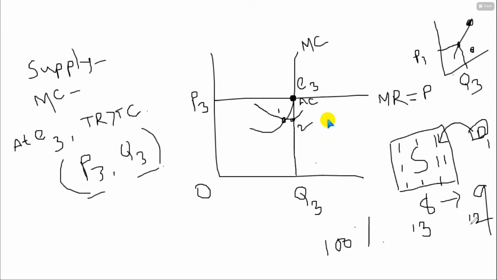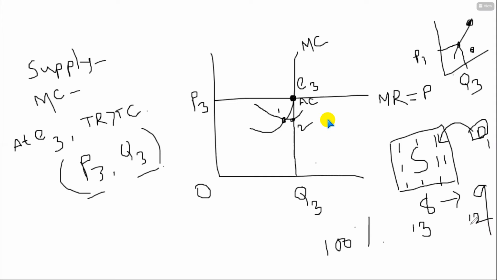So when the supply of the old firm decreases, what will be their profit? Profit will decrease or increase? Decrease, sir. Obviously. Again, if supply increases, what about the price?